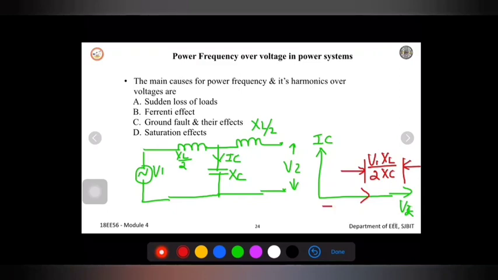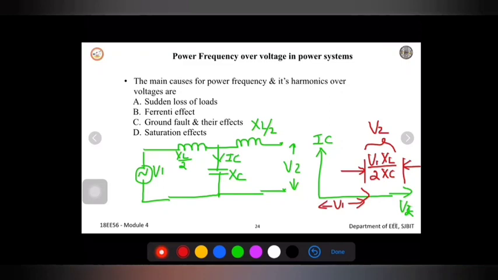Till here it is V1, and from here it is V2. This part is nothing but V2, the receiving end voltage. So this is nothing but the Ferranti effect.